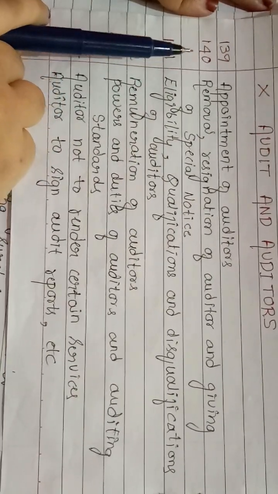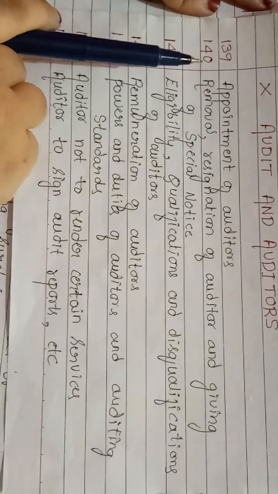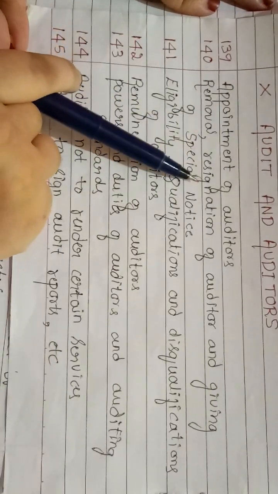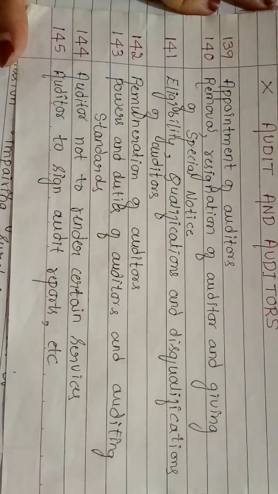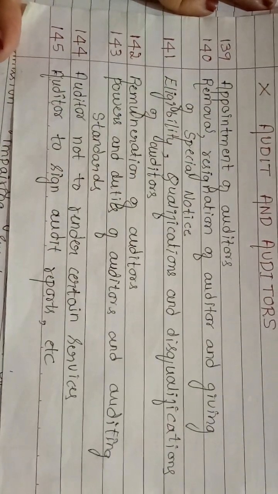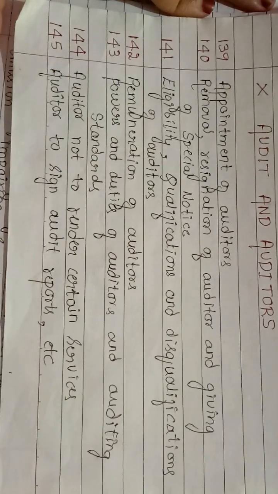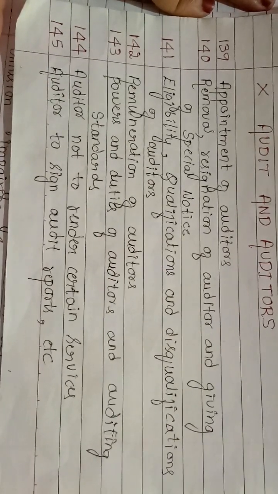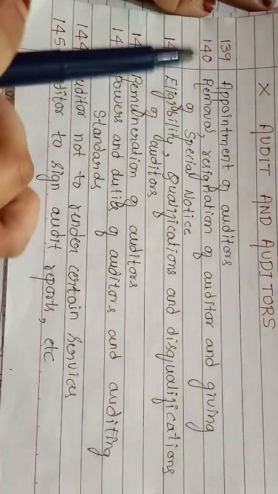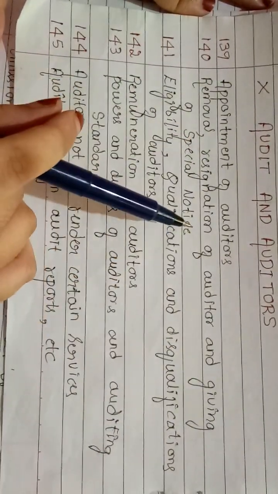Section 140. What does section 140 say? Removal, resignation of auditor and giving of special notice. Section 140 focuses on removal, resignation of auditor and giving of special notice.